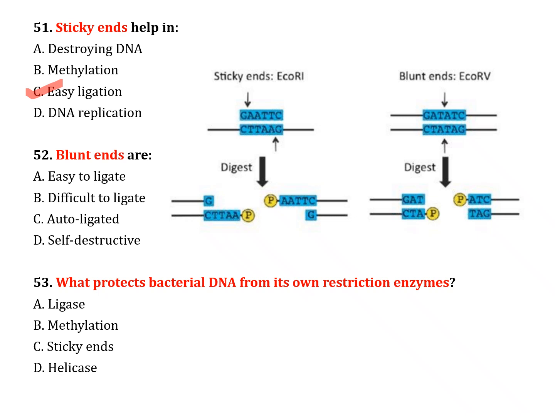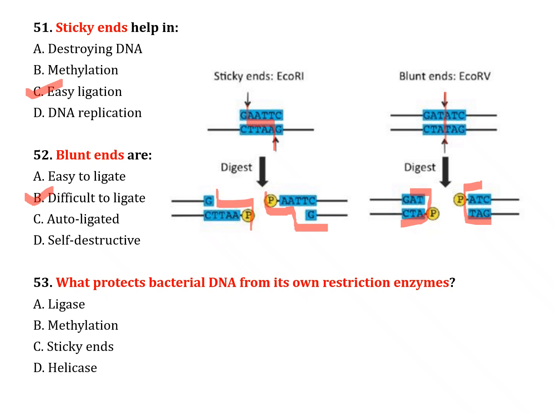The next question, number 52. Blunt ends are: option A, easy to ligate; option B, difficult to ligate; option C, auto-ligated; option D, self-destructive. The correct answer is option B, difficult to ligate. This is a sticky end, and this is a blunt end. Blunt ends are difficult to ligate or difficult to join, and sticky ends help in easy ligation or easy joining.